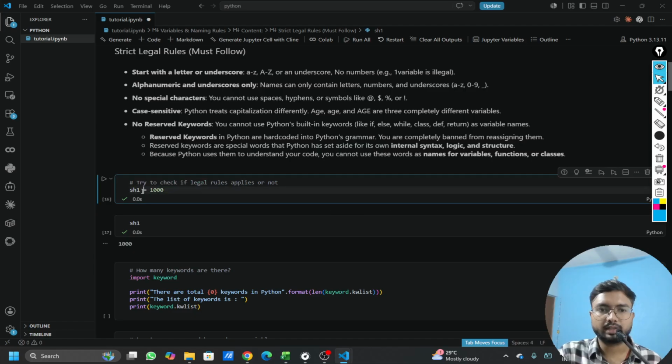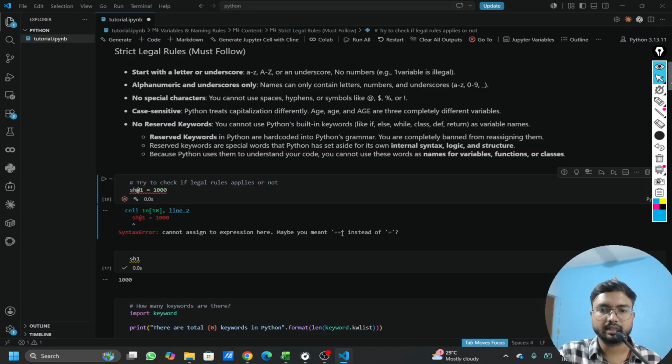But if we try to add some special character, let's say an at the rate symbol, and try to run it, you can see I'm getting an error. It's not allowed. Even if I try to add a plus and hit run again, it's not allowed. So all these special characters are not allowed.